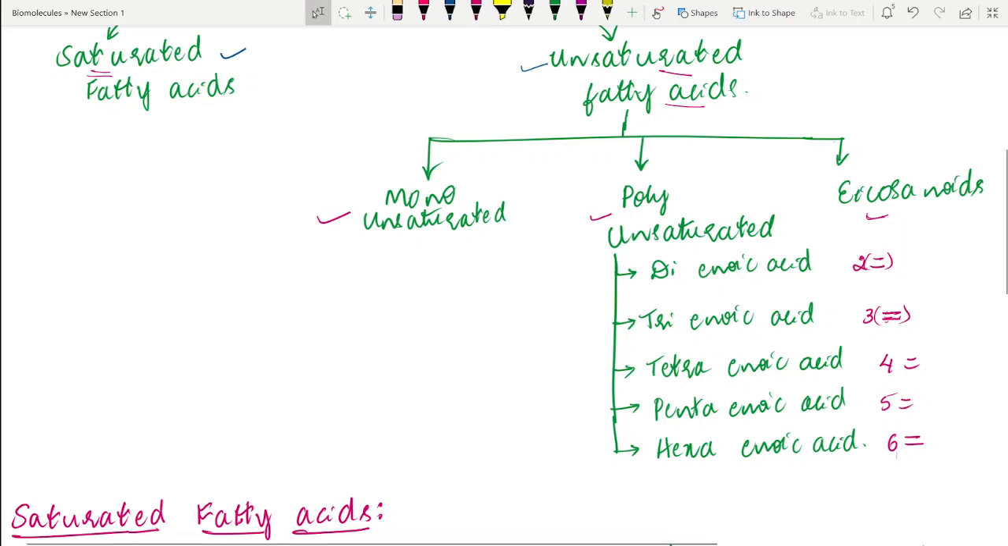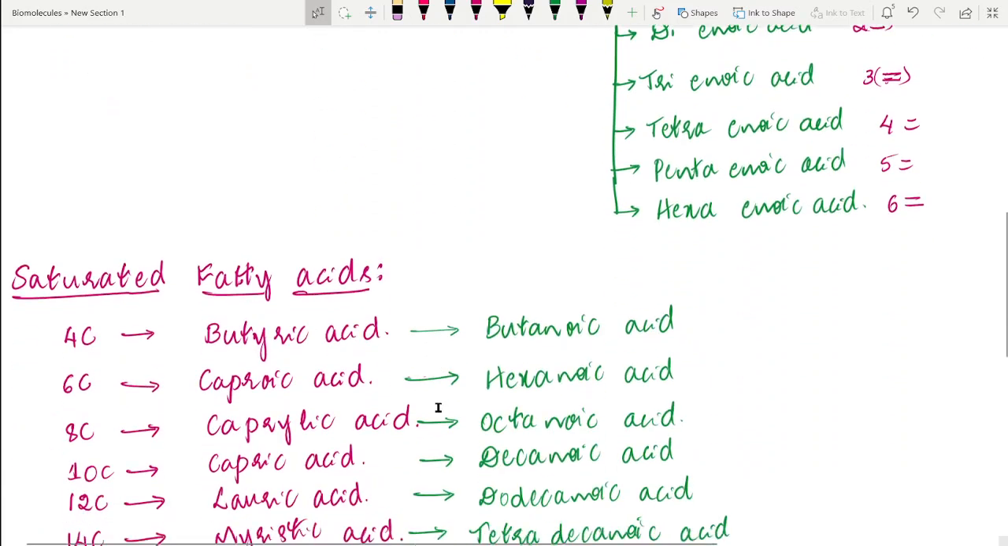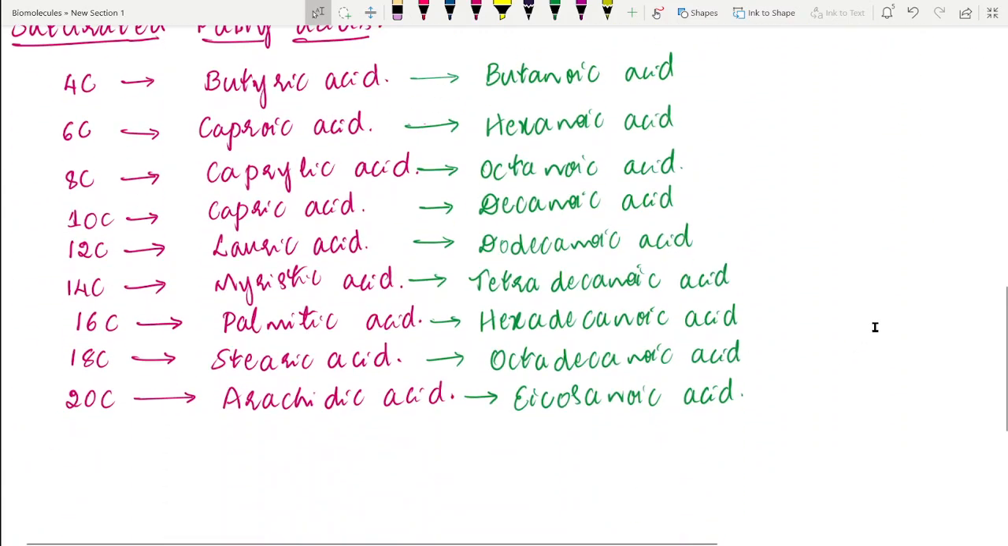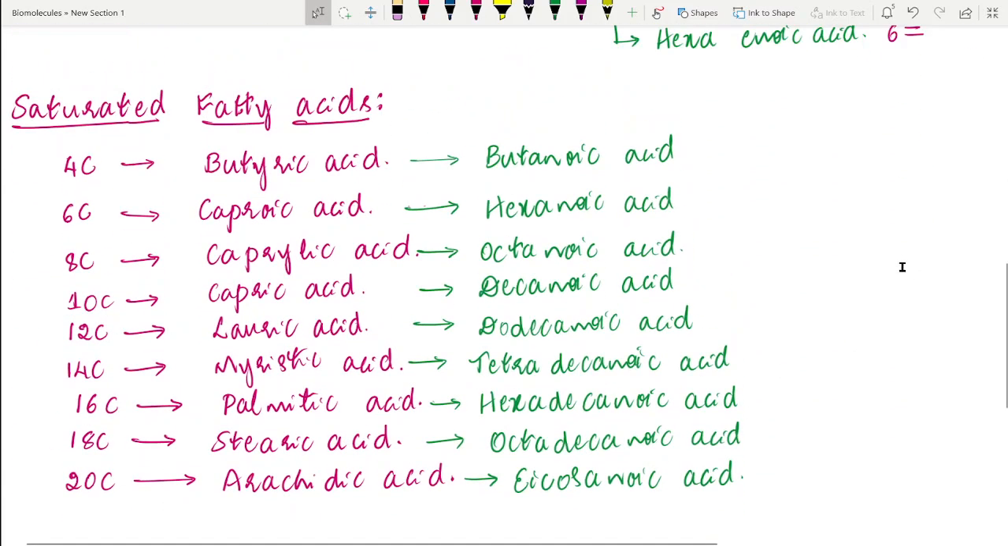Now let us learn the structure and names of some common saturated fatty acids. Saturated fatty acids, as I have already told you, do not contain any double bonds in them. That's why we call them saturated fatty acids. So now let us know their common name and systematic name.